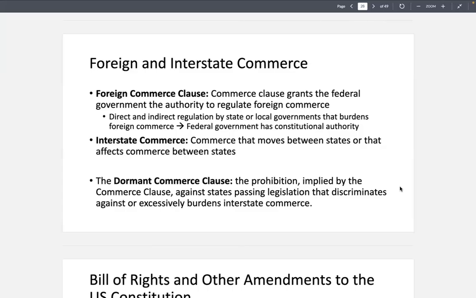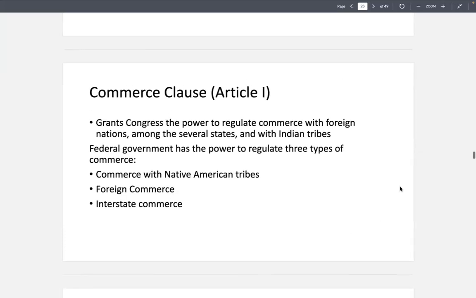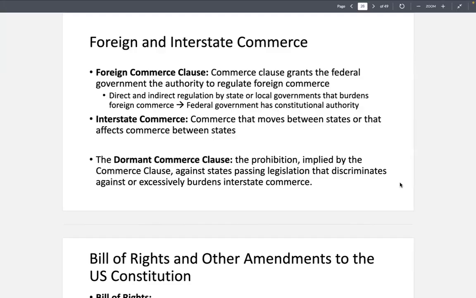And remember, if the Congress has an enumerated power, it is not reserved for the states. It's reserved for them. So any commerce that obviously just directly moves between the states would qualify as interstate commerce. But remember, anything that affects commerce between the states, any action that affects commerce between the states, is subject to the federal government's authority because of the Interstate Commerce Clause. And remember, this is under Article 1 of the United States Constitution.